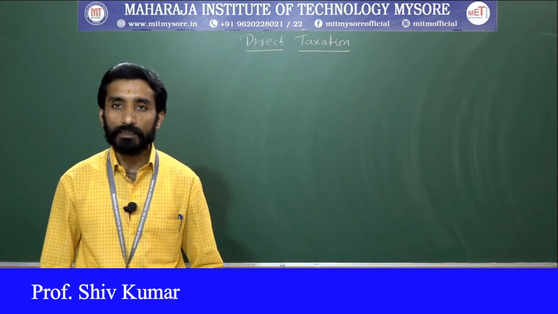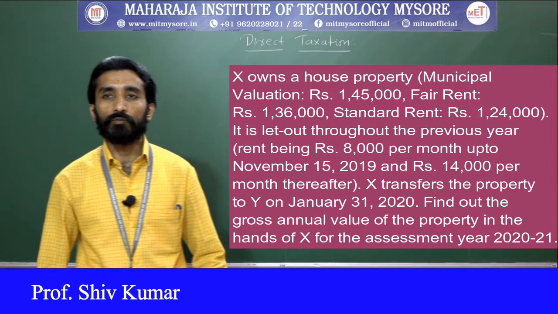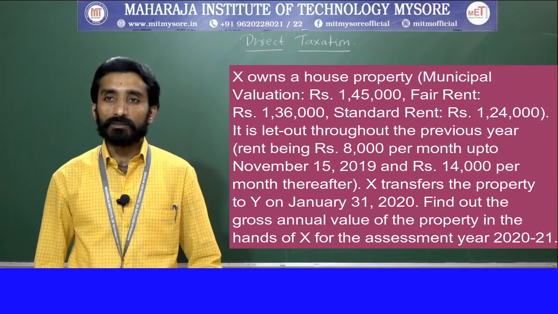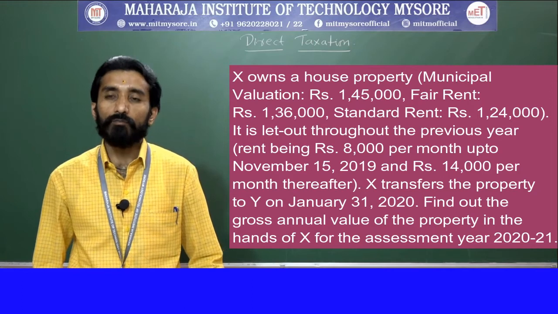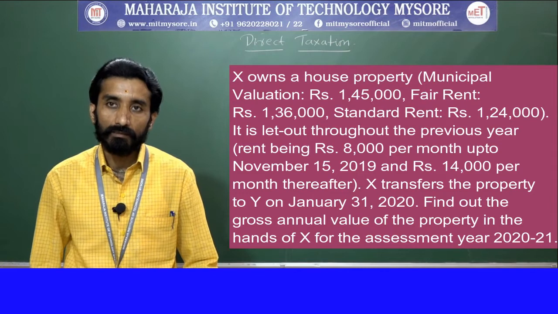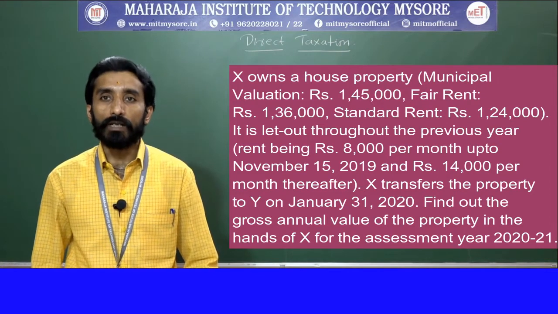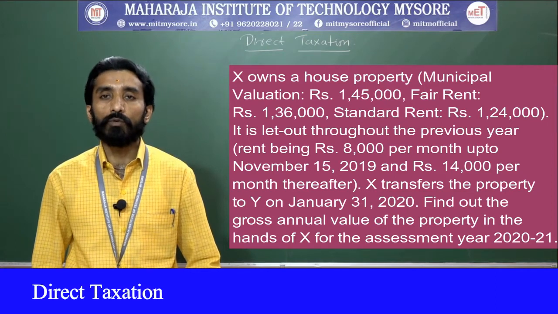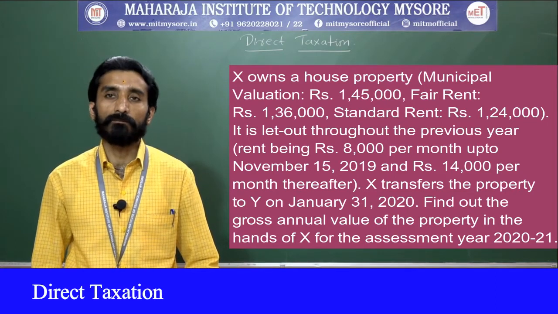Now I will read out the problem. We will solve a few problems on gross annual value. X owns a house property, municipal valuation rupees 1,45,000, fair rent rupees 1,36,000, standard rent rupees 1,24,000.